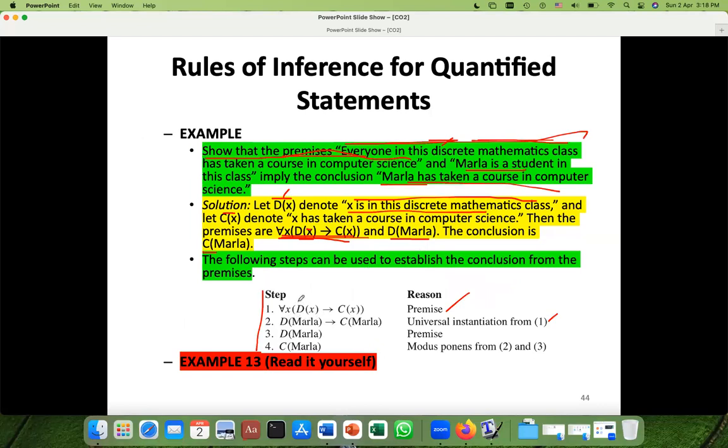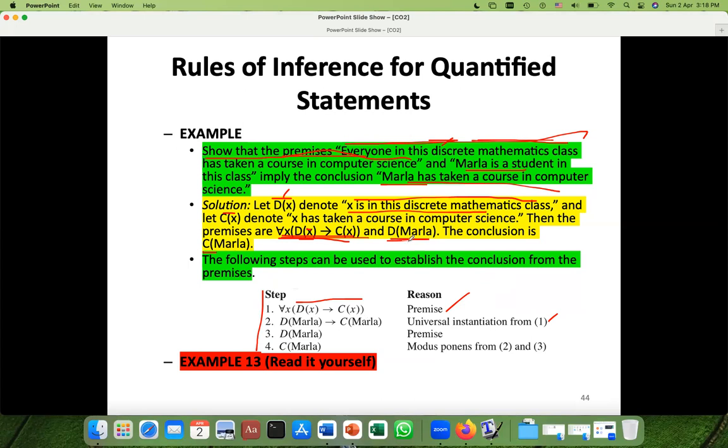D of x becomes D of Marla and C of Marla, and the for every symbol goes off, because now we are dealing with Marla, not with all x's. So using the universal instantiation rule on 1, we have D of Marla implies C of Marla. Did you understand? Previously it was for all x's; according to universal instantiation, it is true for that particular individual.